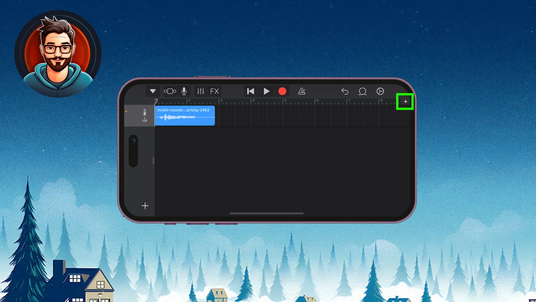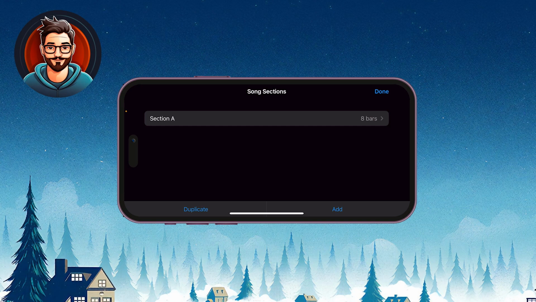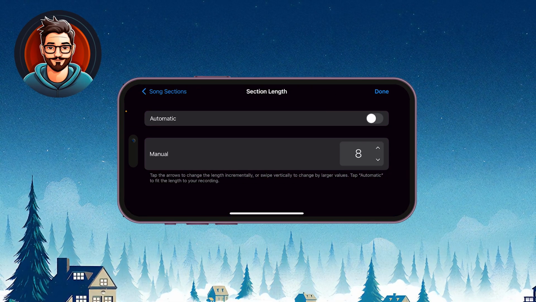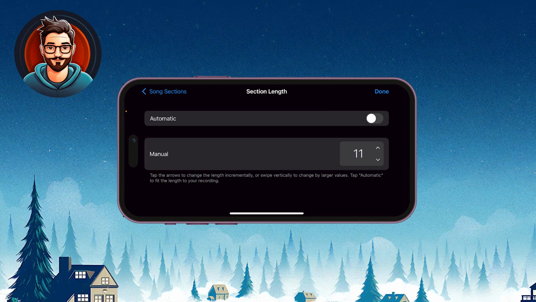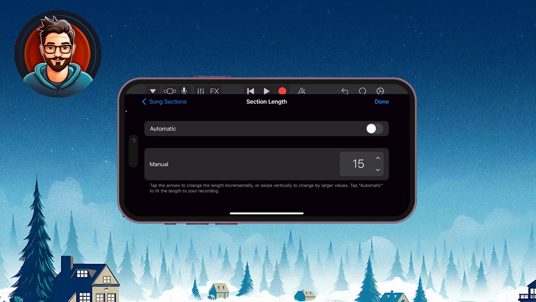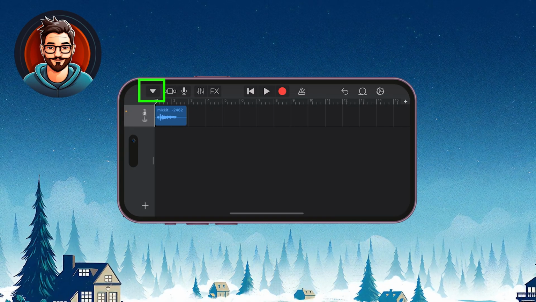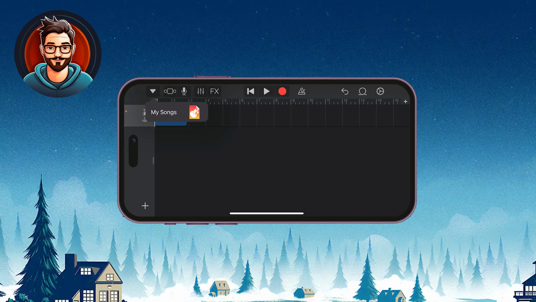Tap the plus icon at the top right. Select section A, turn off automatic. Set the time to 15 seconds, then tap Done. Tap the arrow top left, select My Songs.